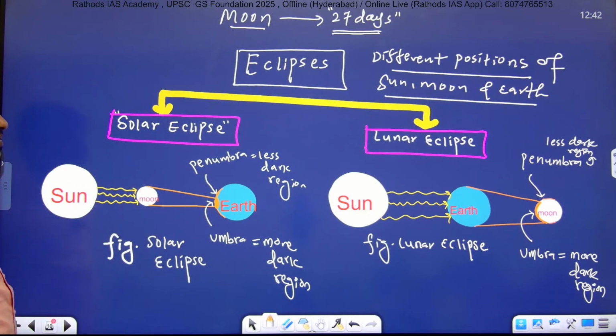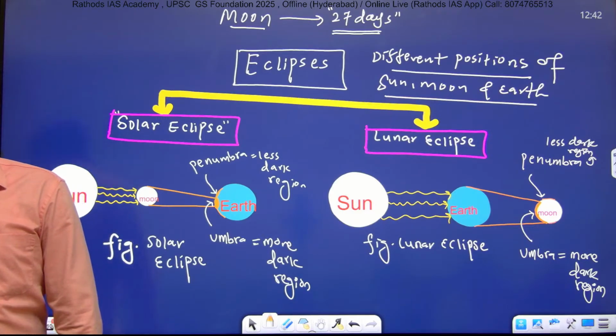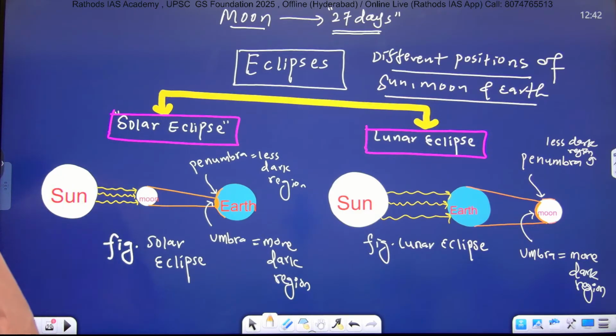So write down below solar eclipse: during solar eclipse, moon comes in between the sun and earth. Full stop.